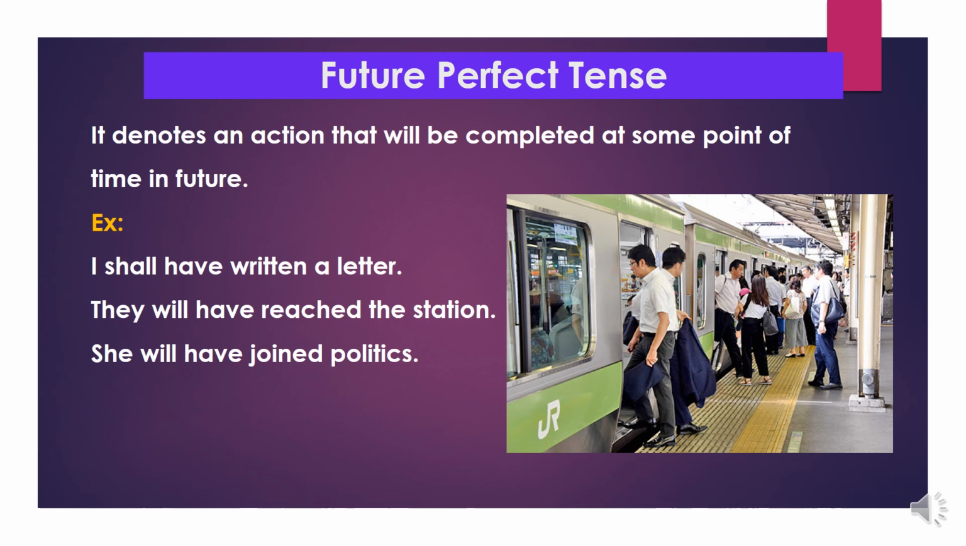She will have joined in politics. Future perfect tense denotes an action that will have completed at a certain time in the future. That action will have completed at some point of time in future. For expressing that, we use future perfect tense.